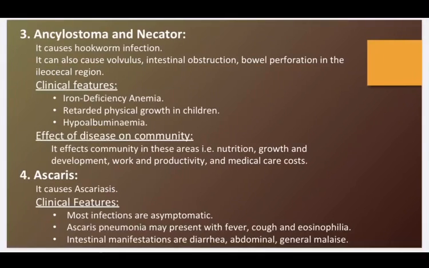Ancylostoma duodenale causes hookworm infection and dermal lesions, volvulus, intestinal obstruction, and bowel perforation in the ileocecal region. Clinical features include iron deficiency anemia, retarded physical growth in children, a decreased ability of sustained hard work in adults, and hypoalbuminemia. And the disease has an effect on the community in three major areas: nutrition, growth and development; work productivity; and medical care cost.